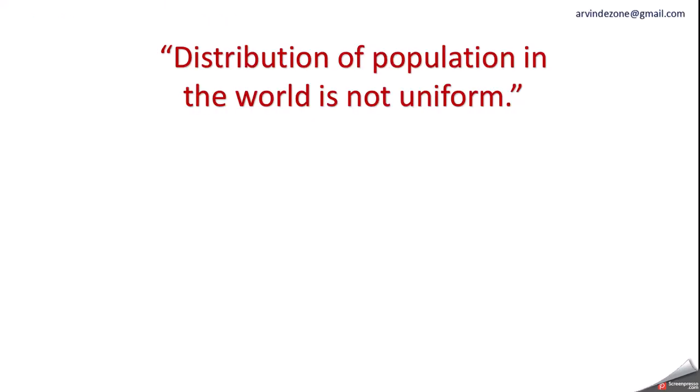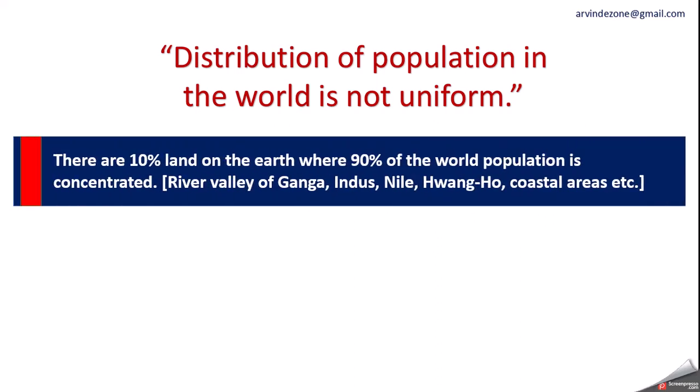So certainly one thing comes to our mind that distribution of population in the world is not uniform. Often this question comes in the examination. This statement will be written and it will be asked to explain with suitable example or elaborate, something like that. So let's see what are the things.